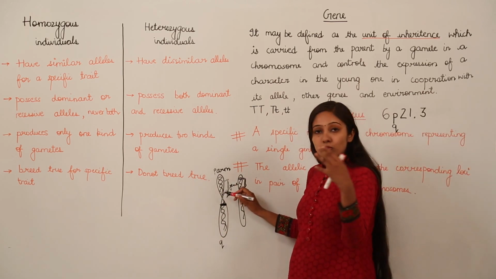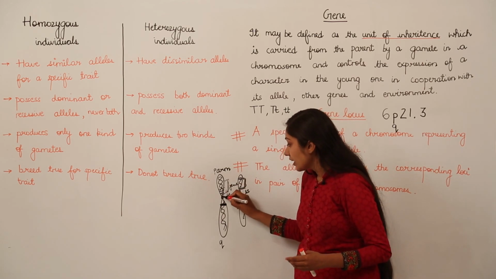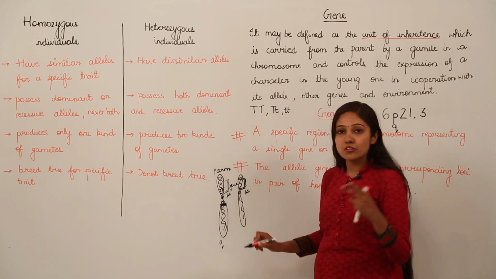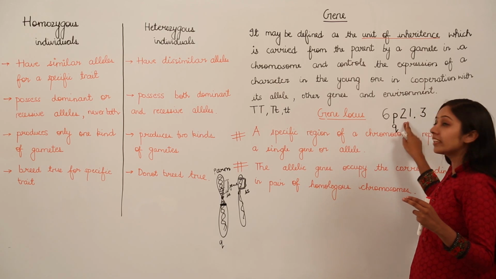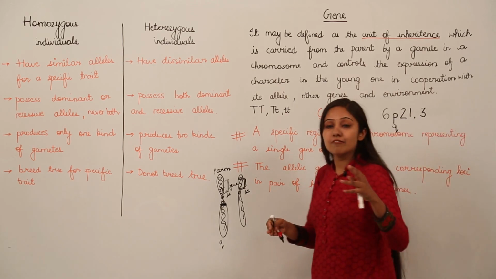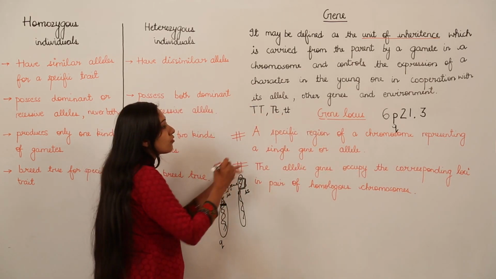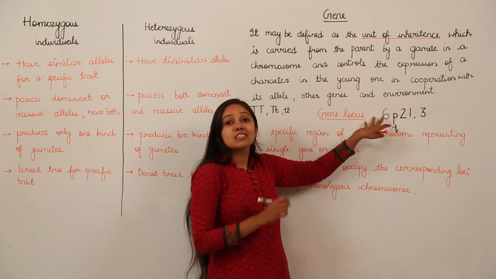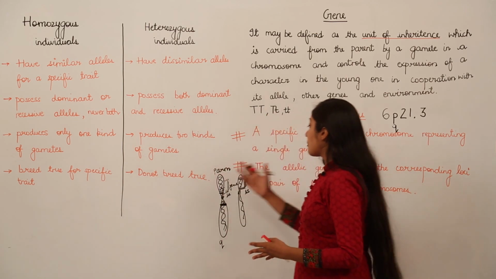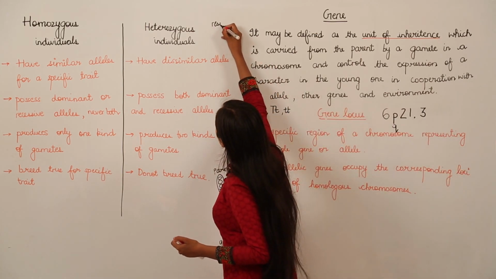So how do we count this? From the centromere. We start the counting from the centromere, from the region nearest to the centromere. So we are talking about the second region on the P arm and the first band. When we say first band, it means the bands present in the second region of the P arm of the 6th chromosome. The .3 means this is the sub-band. You can see sub-bands when you achieve more resolution.